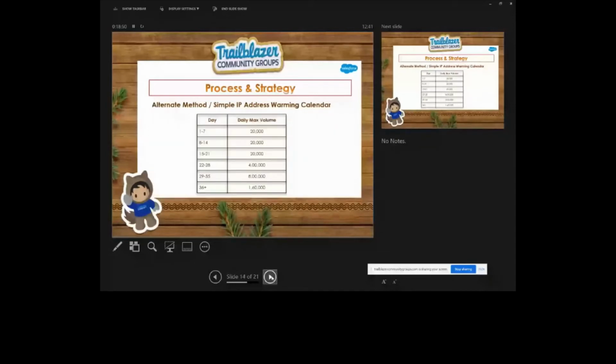If segmentation is not possible, guys, then you can select this method, because this is an alternate method, or we can say a simple IP address warming calendar. It is a bit slower, but if segmentation is not possible, then you can use this. It provides very easy segmentation. This is normally used by B2B users, business to business. Now move to the next.